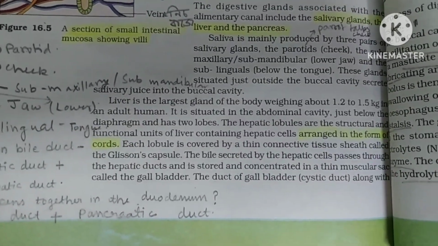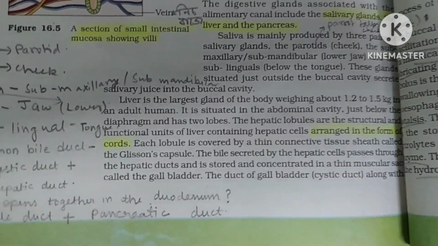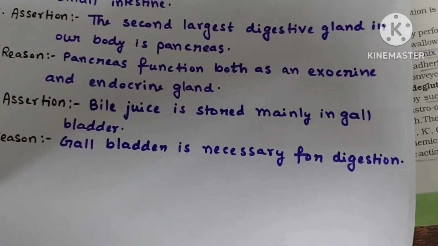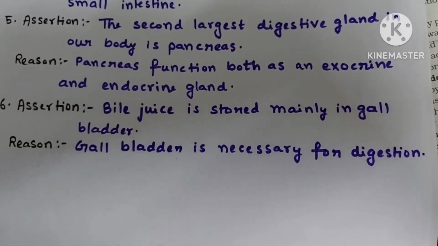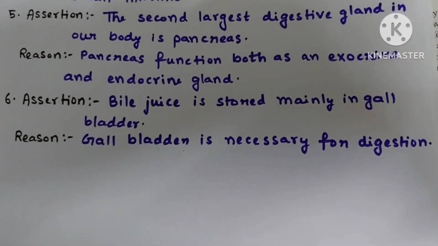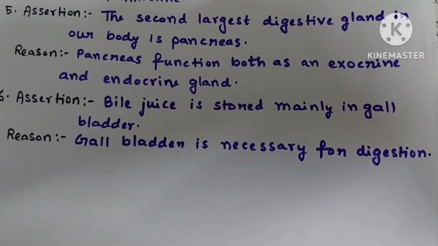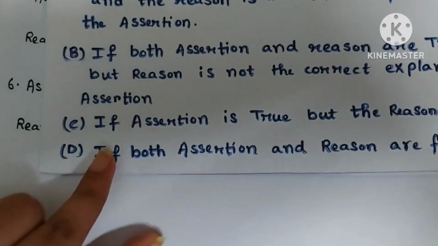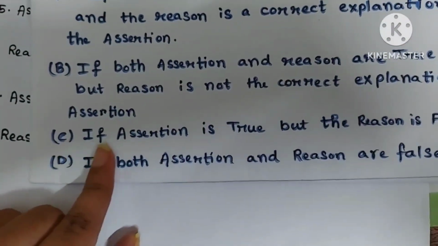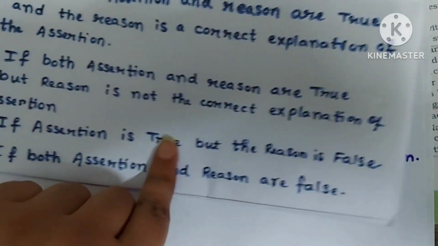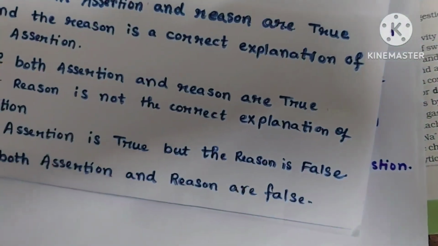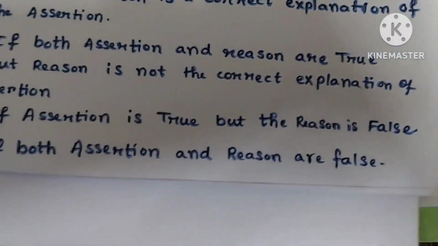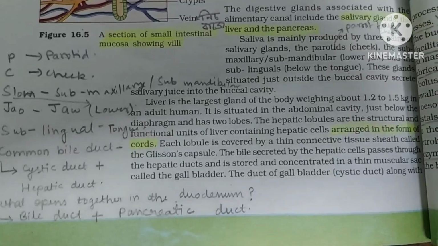So these were the questions, and here the question number 6. In question number 6 the answer is assertion is true but reason is not correct because reason statement is not correct. Reason is false. Therefore option C will be the correct answer for this. If assertion is true but reason is false, then we will mark option C. So for question number 6 the answer is option C.